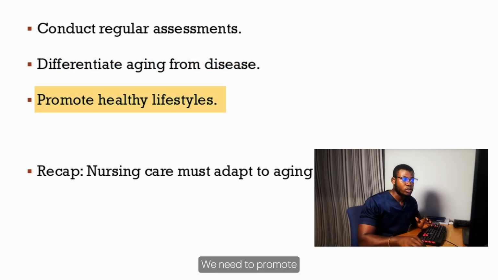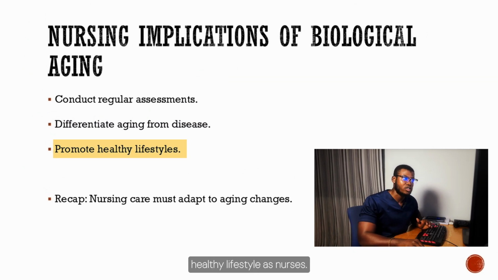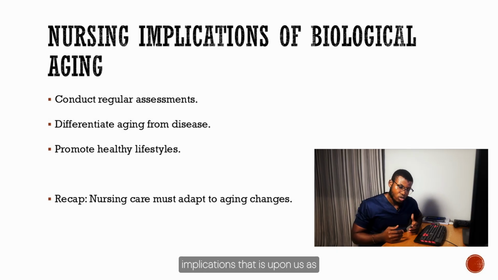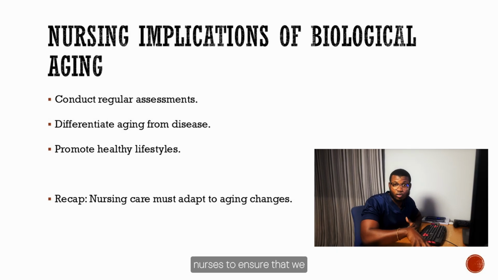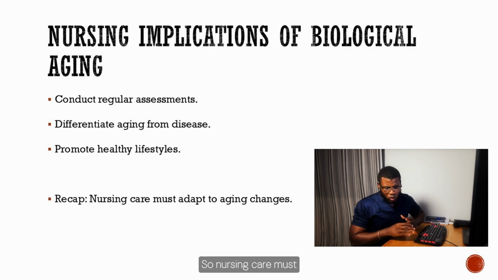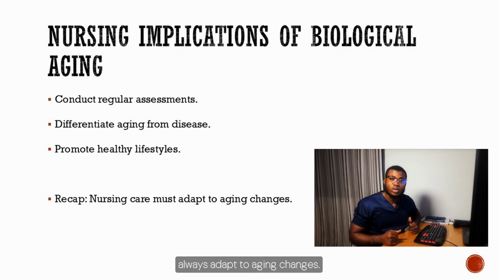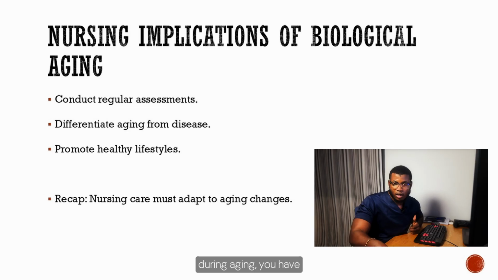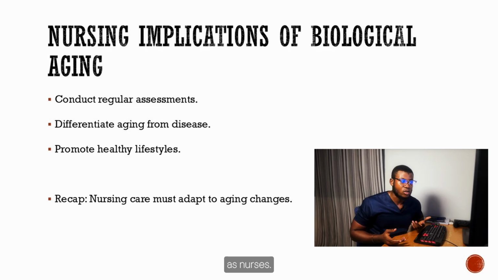We need to promote a healthy lifestyle as nurses. So these are some of the implications that is upon us as nurses to fulfill for these older adults. So nursing care must always adapt to aging changes. Despite the changes that occur during aging, you have to adapt to these changes as nurses.